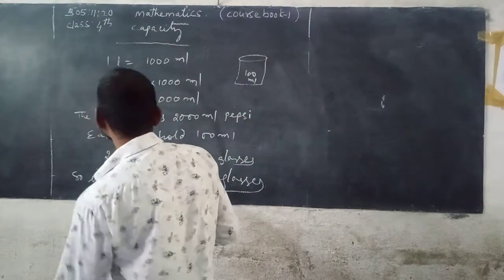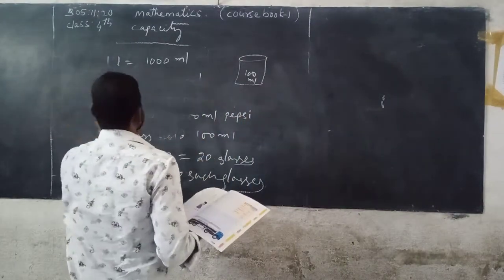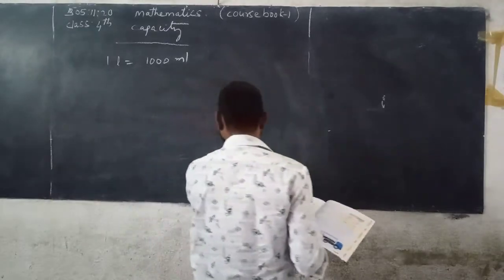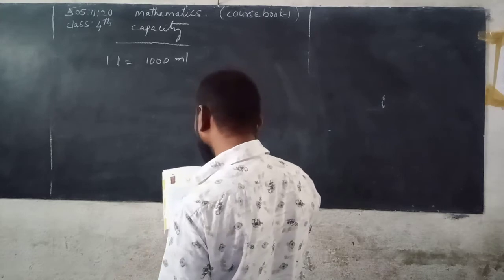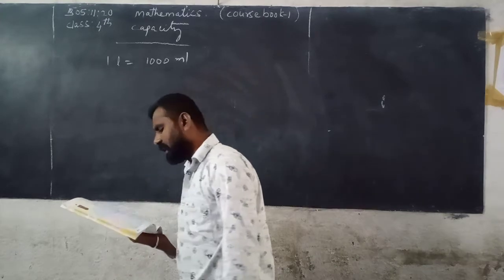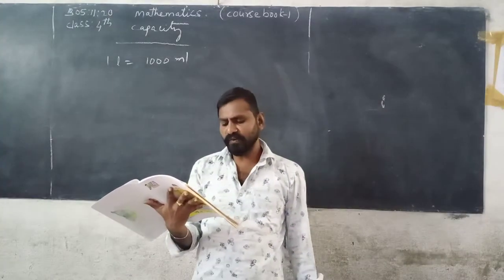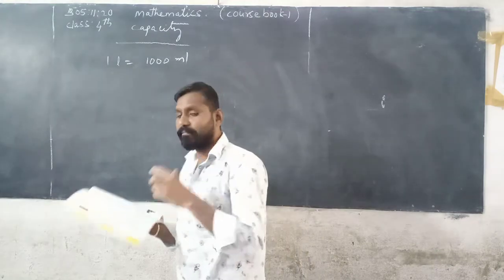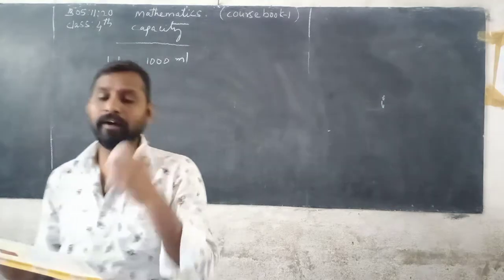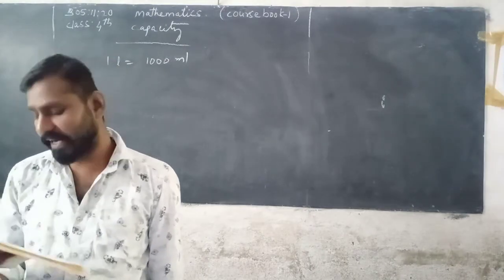See here, now next one is how many 500 ml bottles are needed to hold 2 liters of Pepsi. See here, half liter is equal to 500 ml.